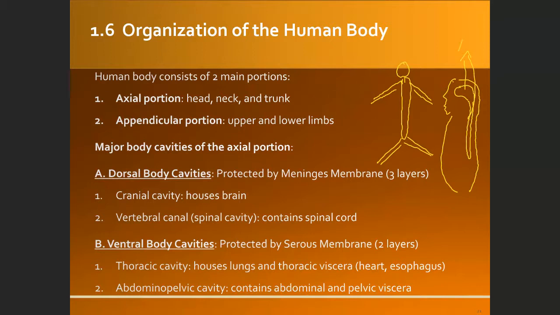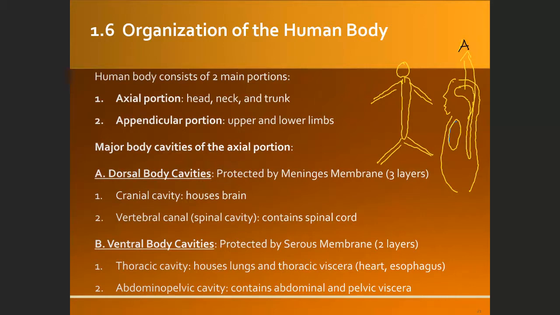So this is the first, the first major cavity of the human body. The second body cavity will be located in the ventral area, the front, which is going to be here. I'm going to use the yellow. Here on the chest, it's called the thoracic cavity.